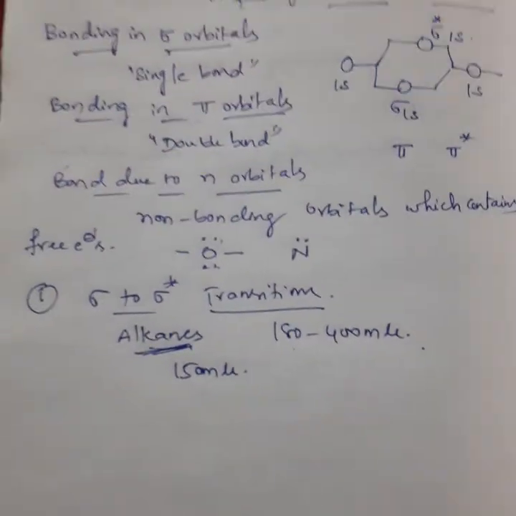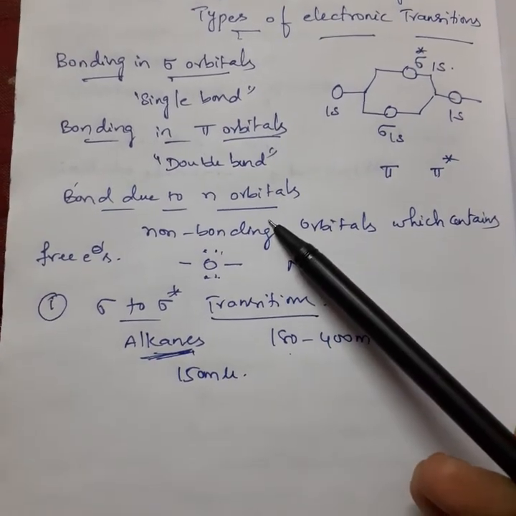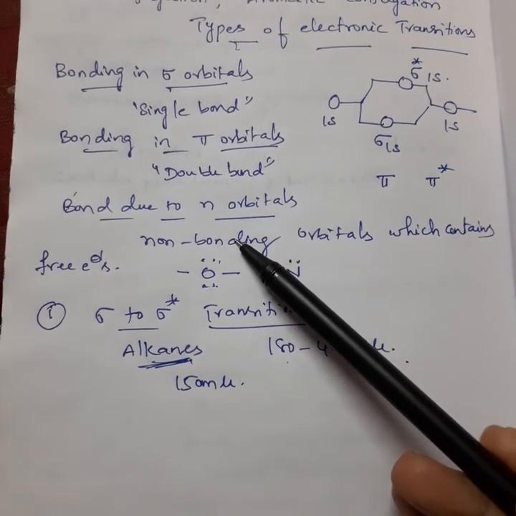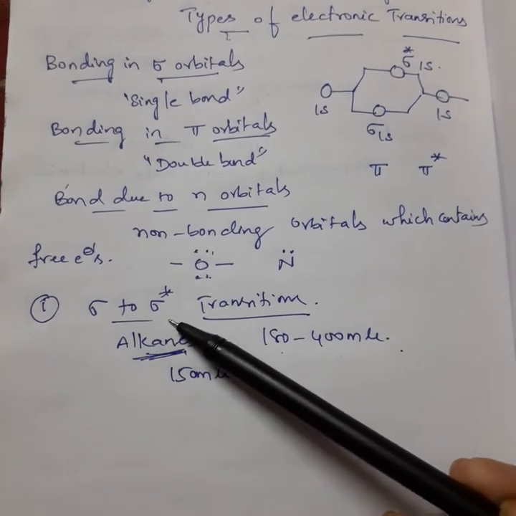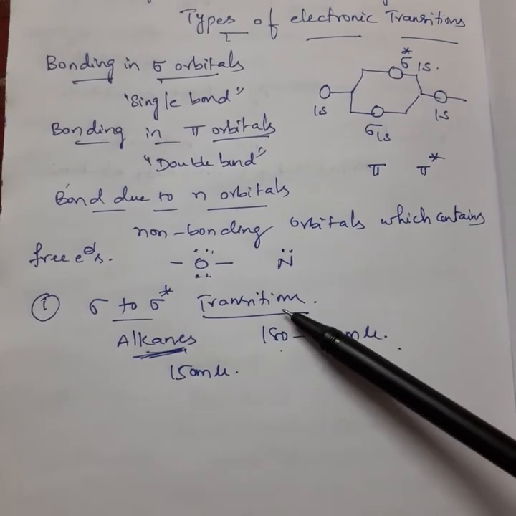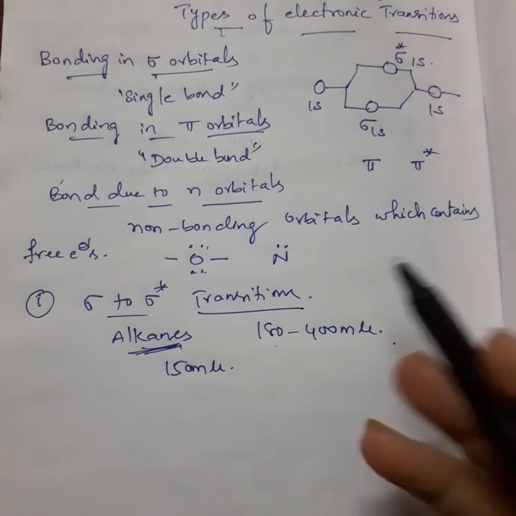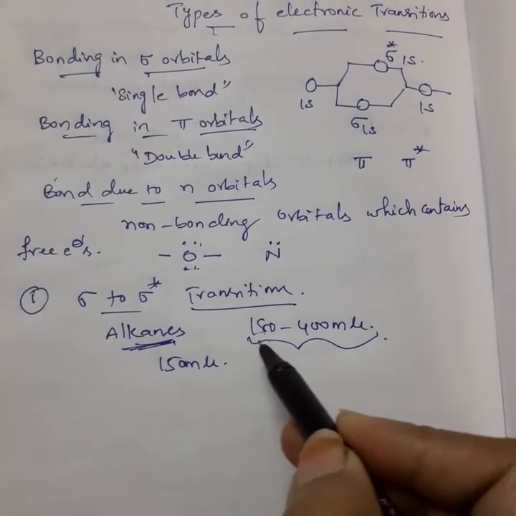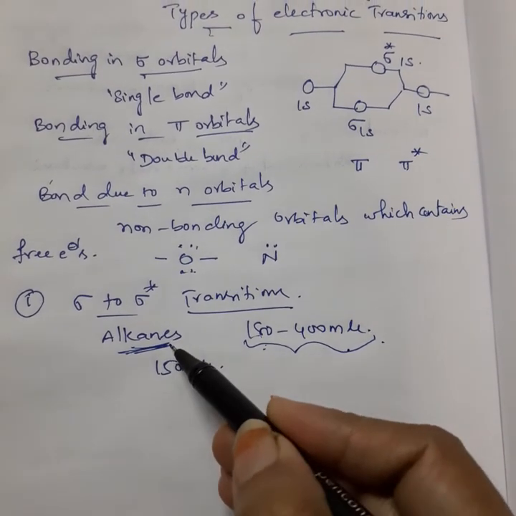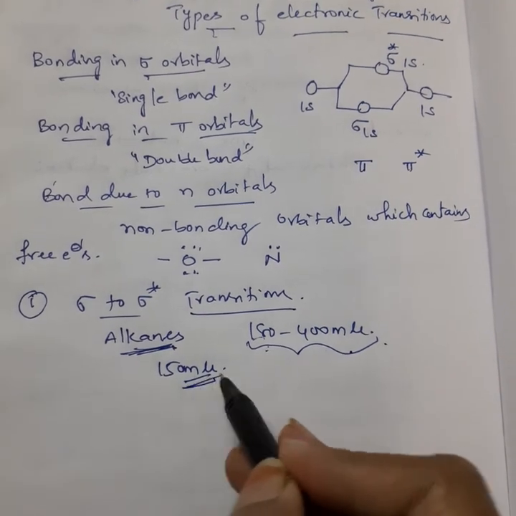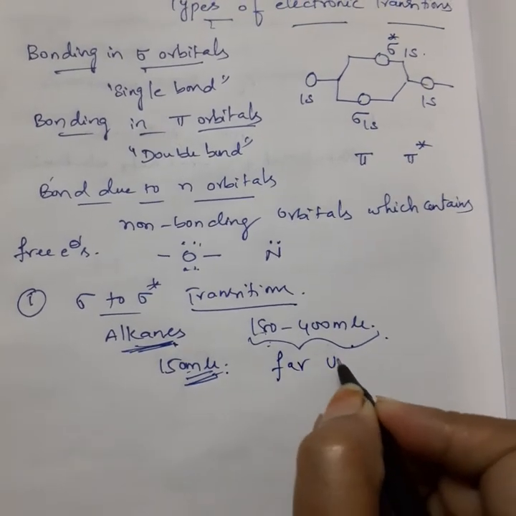Once again I will repeat this. The types of electronic transitions are due to sigma orbitals, pi orbitals and non-bonding orbitals. Hope you understood these three. Now I am telling what the types of electronic transitions are. First one is sigma to sigma star transition. Generally this type of transition is possible in the case of alkanes. The total UV-visible radiation comes under 180 to 400 millimicrons. But this sigma to sigma star transition will occur at a wavelength of 150 millimicrons, which is in the far UV region.